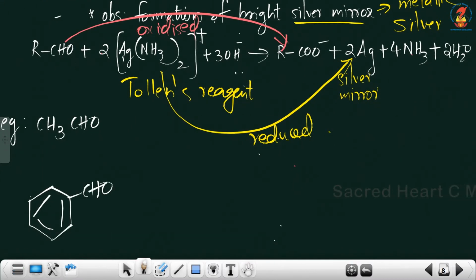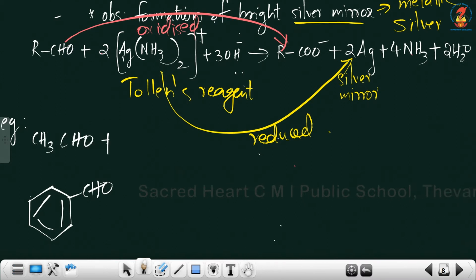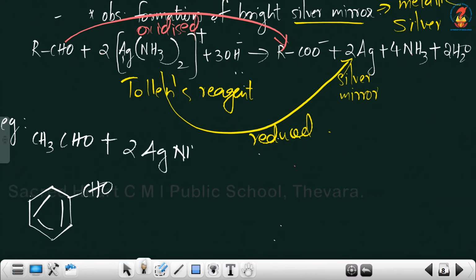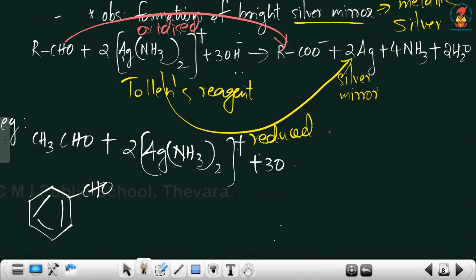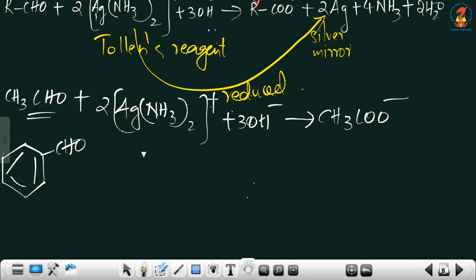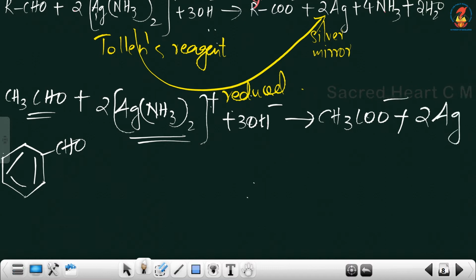For example, if CH3CHO is reacting with Tollens reagent, how can we write the equation? CH3CHO plus Tollens reagent, whose formula is [Ag(NH3)2]+ plus 3OH minus, giving CH3COO minus, as CHO is oxidized to COO minus, plus this is reduced to metallic silver, so 2Ag.